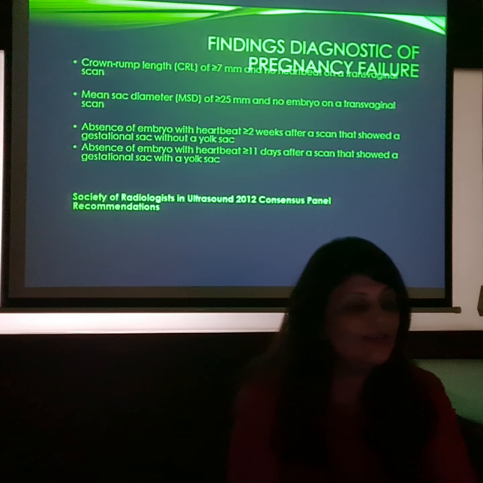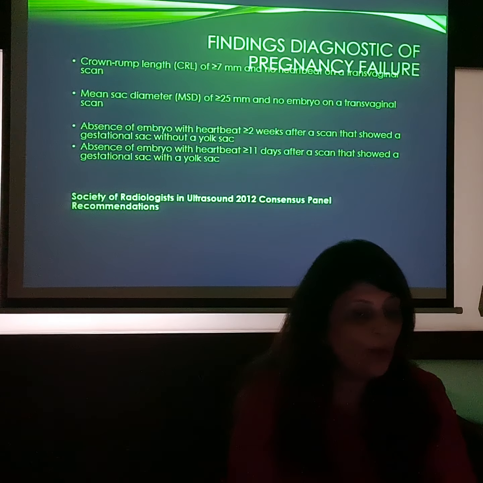Or whenever we see a mean sac diameter, that is a gestational sac, of 25 millimeters or more but no embryo on transvaginal scan. These are the two diagnostic features of early pregnancy failure.